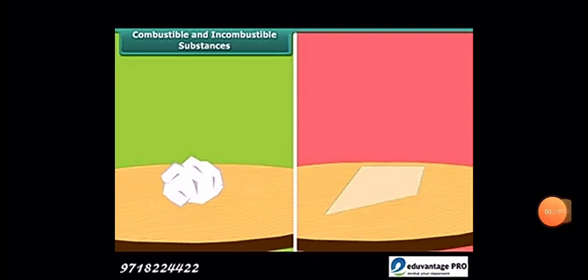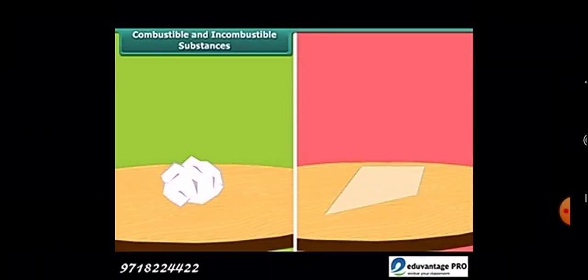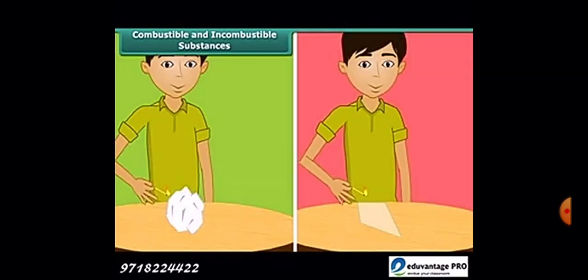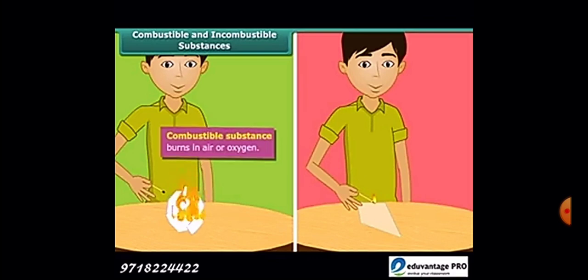So in yesterday's class, we have seen that in combustion, oxygen is necessary. Second, we have seen that there are two types of substances, combustible and incombustible substances. Combustible substances catch fire very easily, whereas incombustible substances don't catch fire. For example, we have a piece of glass and a piece of paper. As you can see, the piece of paper burns so easily, whereas the glass will not burn.